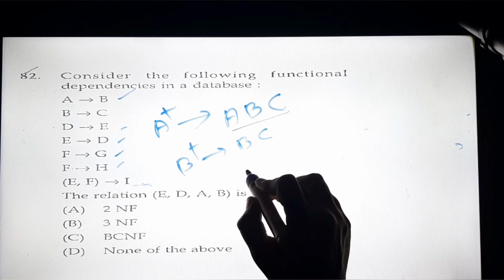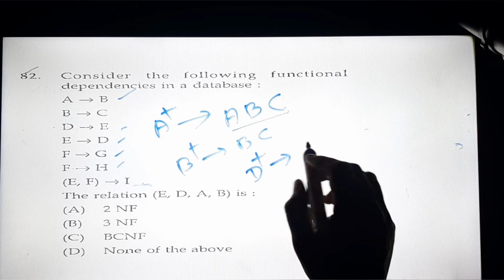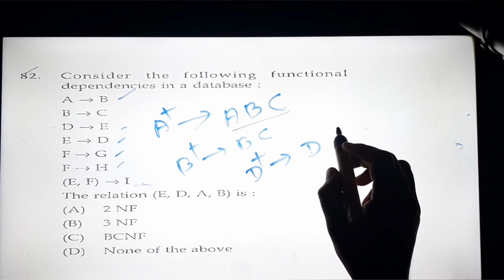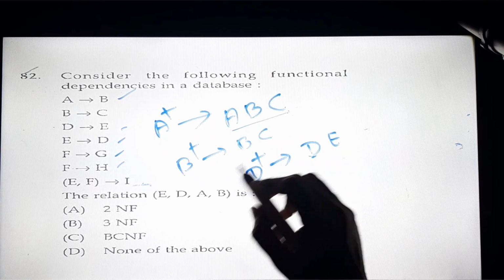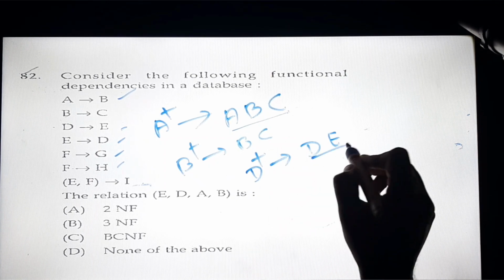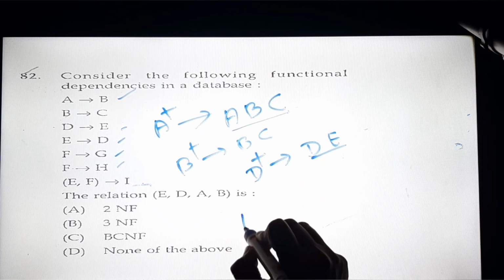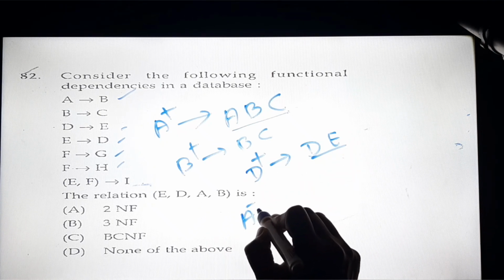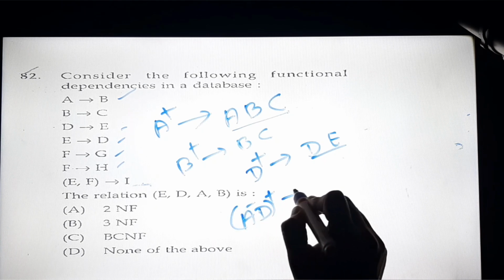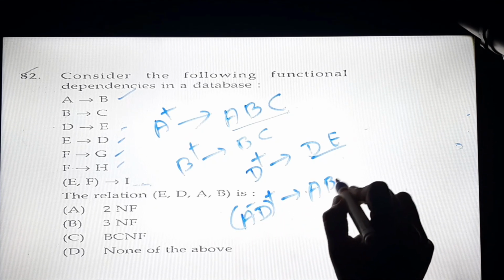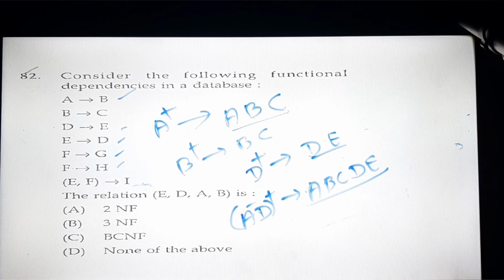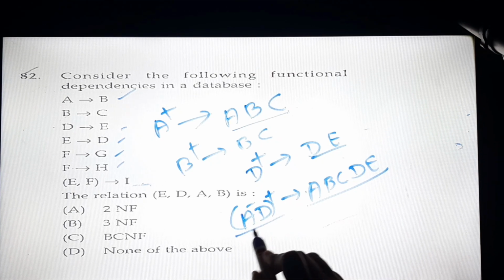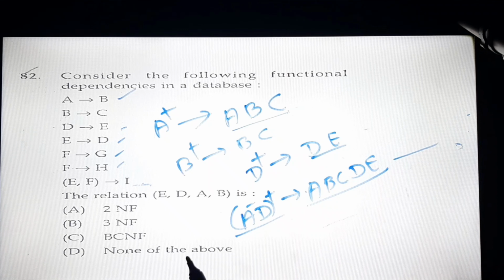Now if I find D closure, what will it be? D determines D, then D determines E. Then E determines D again, so we have D here again. We will not have more than this. So if I combine A closure and D closure, AD closure, then A closure is ABC, and D closure is D and E. So I can get only these attributes. But for becoming a candidate key, AD should derive all the attributes in the relation. In this case we don't have that.